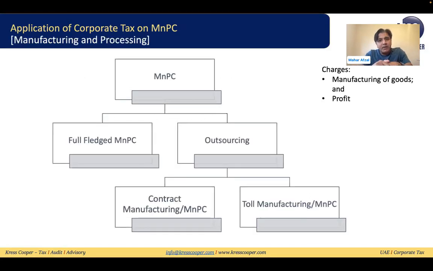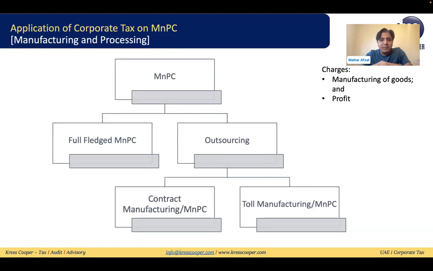First of all, what is manufacturing and processing? Manufacturing means changing the shape of goods: buying some raw material and changing its shape. We'll discuss processing as well. Processing means changing the shape of the material or giving it some sort of treatment. This is called processing.